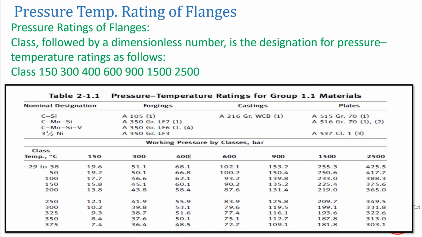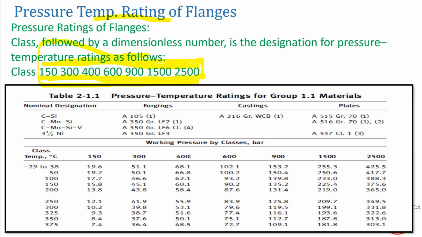So what are the pressure temperature ratings of flanges? While working in an industry, or if you go to a market to buy a flange, people may ask what is the pressure rating of your flange, or what is the rating for which you want a flange. Basically the pressure temperature ratings which are designated and common to flanges are mentioned as class 150, 300, 400, 600, 900, 1500 and 2500. These are the basic classes of flanges which are available in the market, and based upon these pressure temperature ratings, flanges are selected.